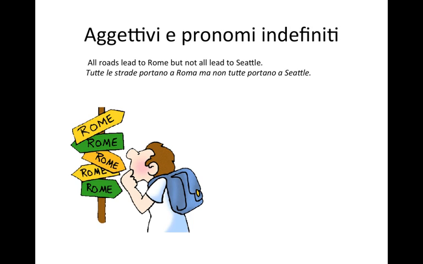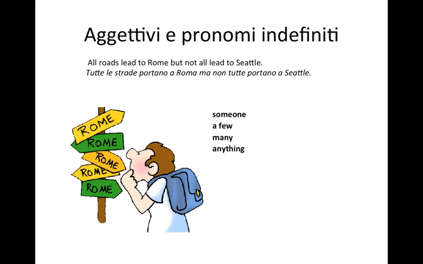All roads lead to Rome, but not all lead to Seattle. In the first part of this sentence, all is an indefinite adjective. In the second half, though, all is an indefinite pronoun. Indefinite adjectives and indefinite pronouns are the subjects of this lesson. Indefinite adjectives and indefinite pronouns indicate someone or something without specifying which person or thing in particular. In English, these are words such as someone, a few, many, or anything.